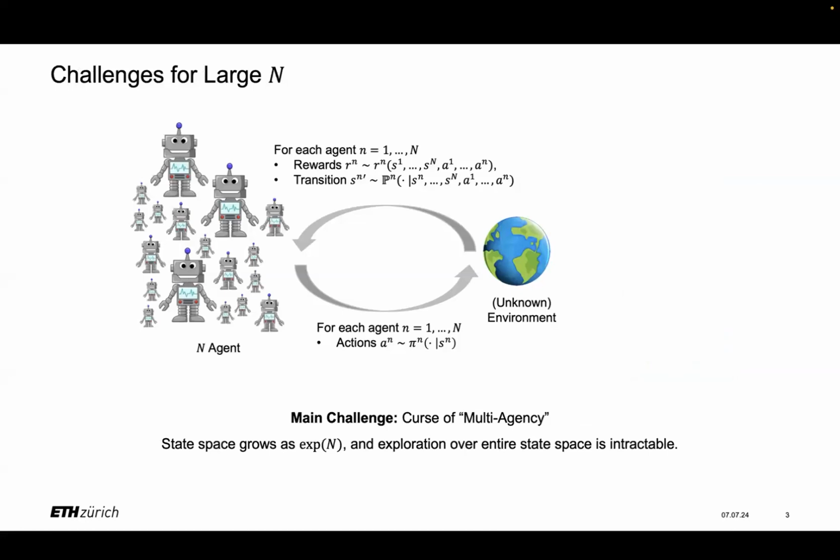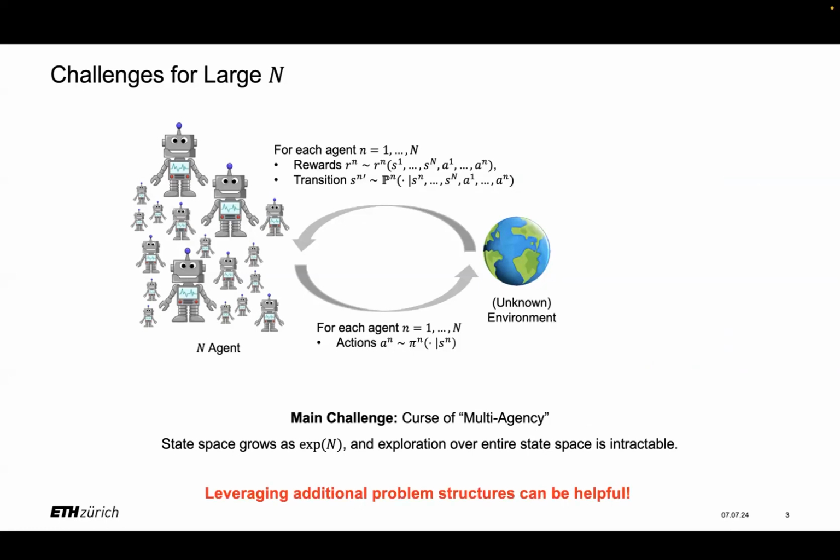However, when the number of agents n is very large, we will suffer from the curse of multi-agency issue, because the state space and also the complexity of the multi-agent system will grow exponentially with regard to the number of agents. And as a result, in general, in the large population scenario, learning equilibrium can be intractable.